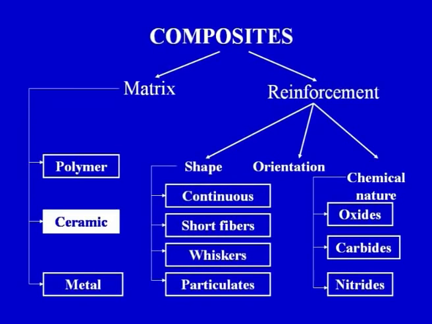We can have a polymer matrix composite, a ceramic matrix composite, and a metal matrix composite. Since our course is focusing on processing of non-metals, our focus is on polymer matrix composite and ceramic matrix composite. Polymer matrix composites we have already covered in our previous module. This particular module would be focusing on the ceramic matrix composite.